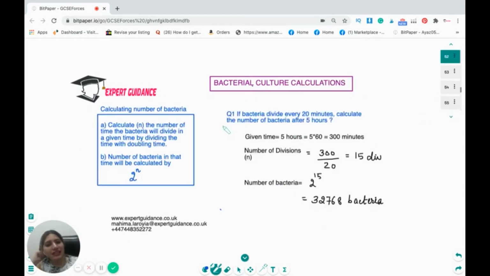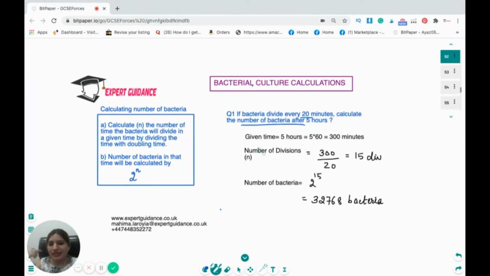Now, there are some bacterial culture calculations in your syllabus. You should know that after every division, the bacteria doubles, right? So if you want to calculate the number of bacteria, you need to first find out how many divisions there are, and 2 to the power of the number of divisions is the number of bacteria. So for example, if the bacteria divides every 20 minutes, calculate the number of bacteria after 5 hours.